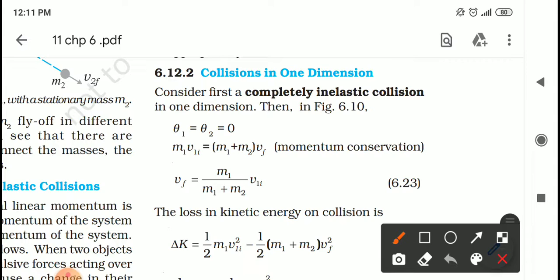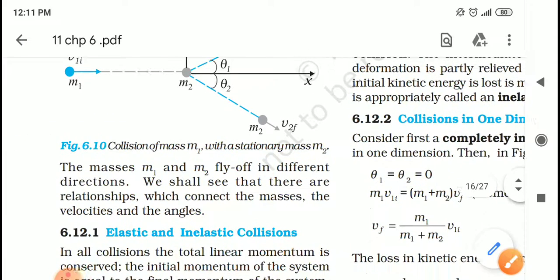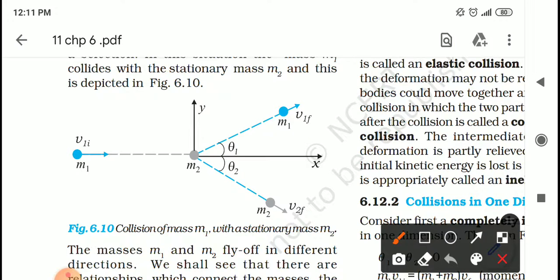So initial momentum m1 v1i must be equal to the final momentum, because both the objects are moving jointly. That is why m1 vf plus m2 vf, so vf is considered as common. That is why it is (m1 plus m2) vf. Let me repeat once again: v1f is equal to v2f as far as a completely inelastic collision is concerned.